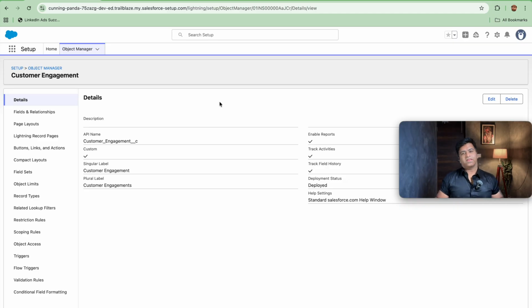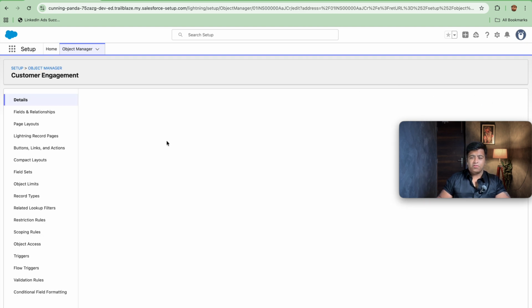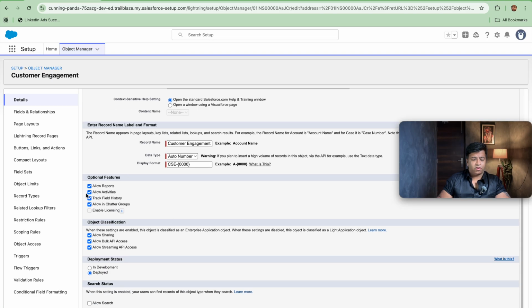So let's first discuss the prerequisites for the same trigger. First thing that we need to create is a customer engagement object. And since we want to create a task if the probability is less than 10%, make sure that you enable the activities as well when you are creating the object. I have also allowed activities here, through which we will be creating a task, and we will be assigning the What ID for this record as well. So this is the first step that you need to do.